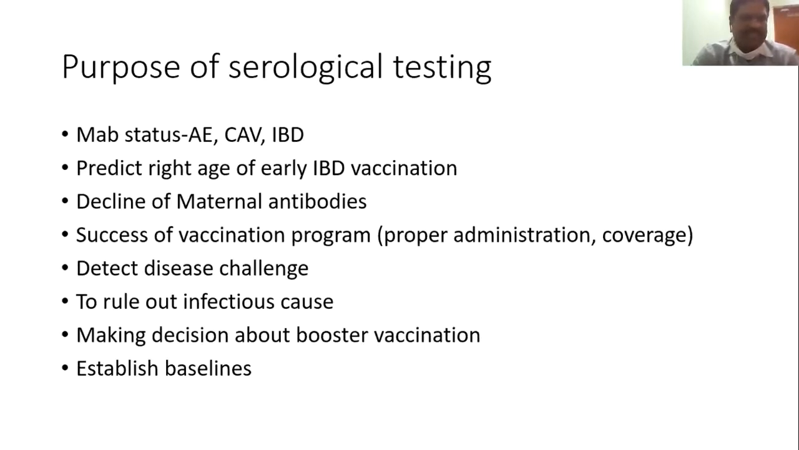Then to detect disease challenge: if there are some unusual clinical signs, they want to use serological examination to rule out infectious causes. For example, the problems may be caused by non-infectious toxic or nutritional issues. In those cases, if there are any production drops, they want to use serology to rule out that this is an infectious problem. Then making decisions about booster vaccination,